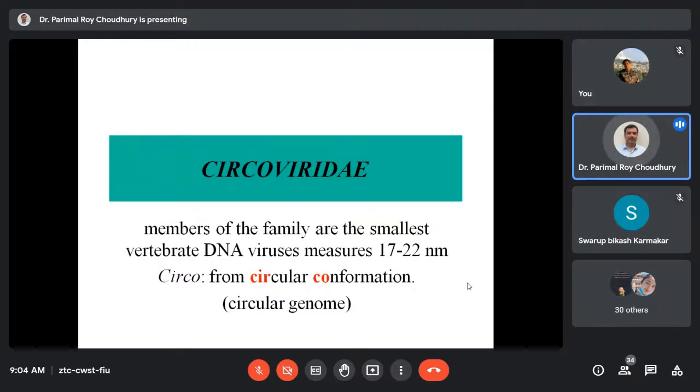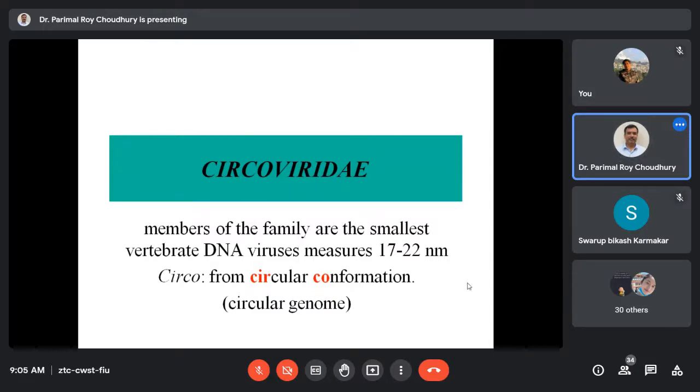Before going to this family, let me tell you, these are the viruses which are till now considered to be the smallest vertebrate viruses. Circovirus and Anellovirus are examples of the smallest vertebrate virus. They are DNA viruses. In our previous classes I mentioned the picornaviruses. Pico means small RNA virus, small RNA viruses that include foot and mouth disease, which we have discussed.